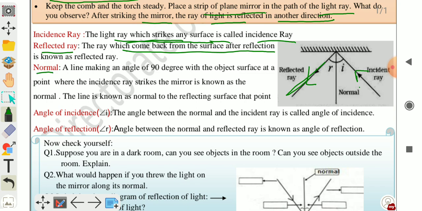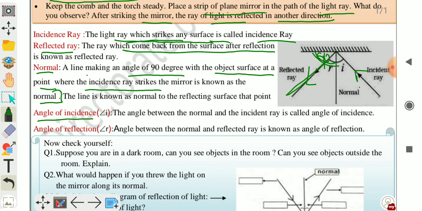Normal: the line making an angle of 90 degrees with the surface at the point where the incident ray strikes the mirror is known as the normal. At the point where the incident ray strikes the mirror, if we draw a line which makes 90 degrees with the surface of the mirror, that line is called normal. This angle will be 90 degrees.